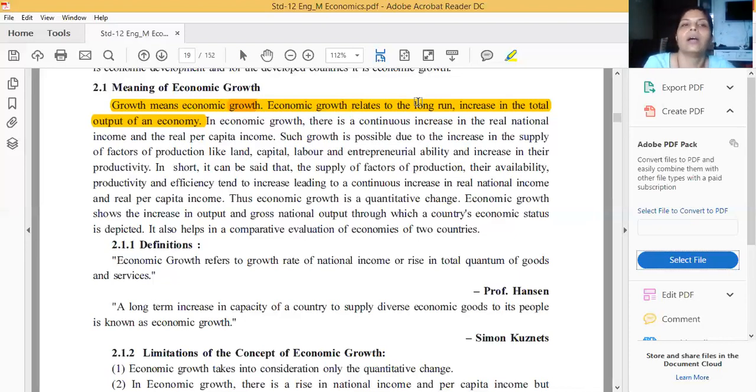Okay, and in economic growth, there is a continuous increase in the real national income and the real per capita income. If the question is for 2 marks, then you can add this one more sentence in that answer.